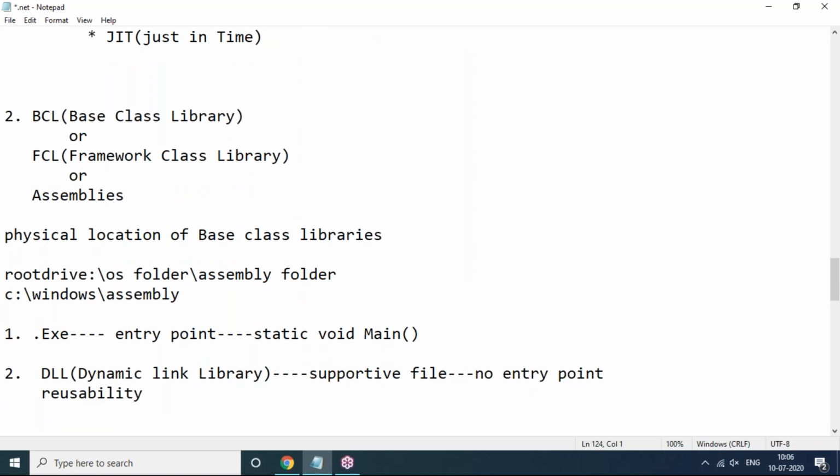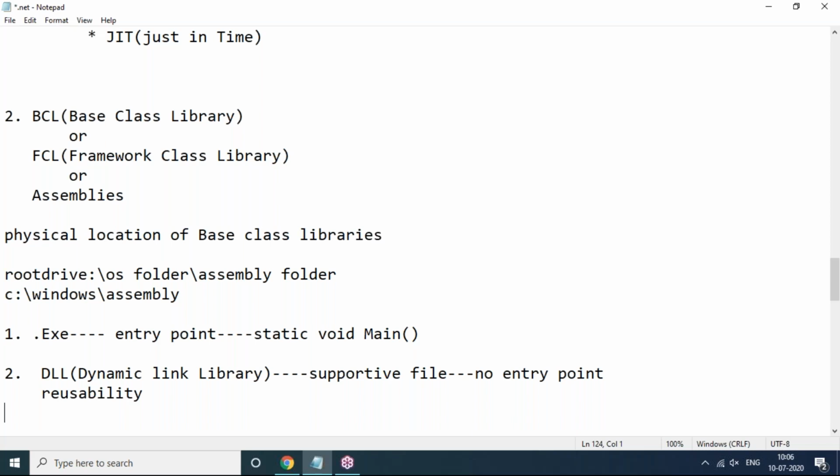For example, as a programmer, if you are developing some application logic and you keep that same logic inside a DLL, that DLL file can be attached to any other further applications also. So you need not rewrite the same logic repeatedly for the same type of applications. Once we prepare the logic as a DLL, we can add it to any type of application in .NET.